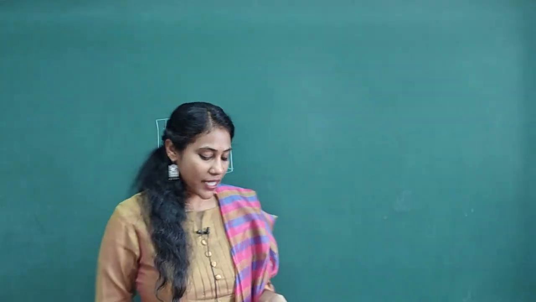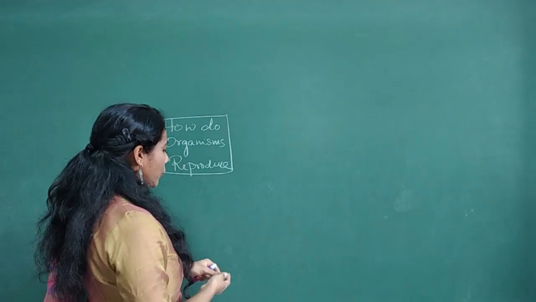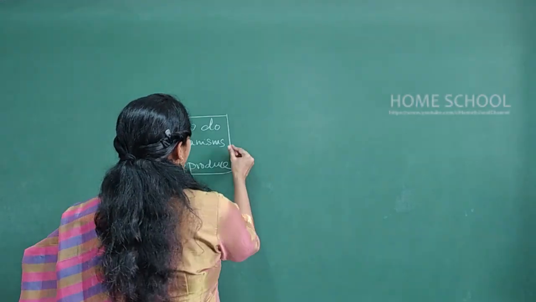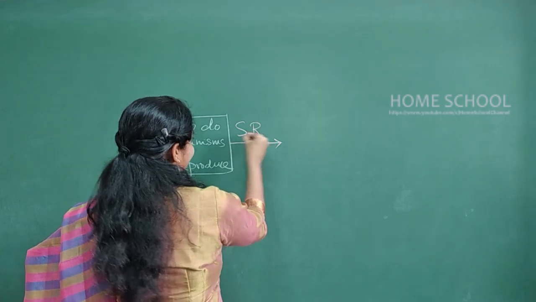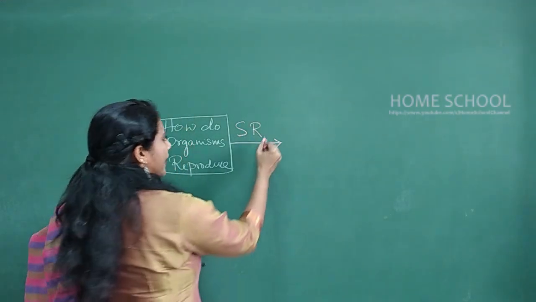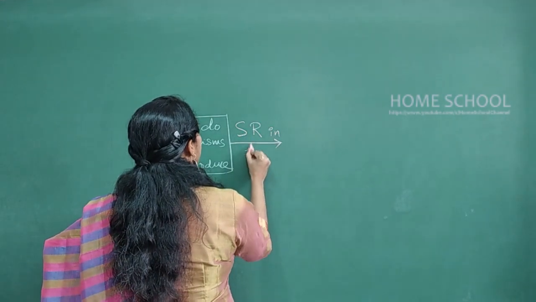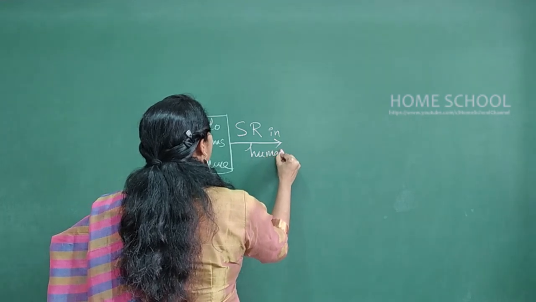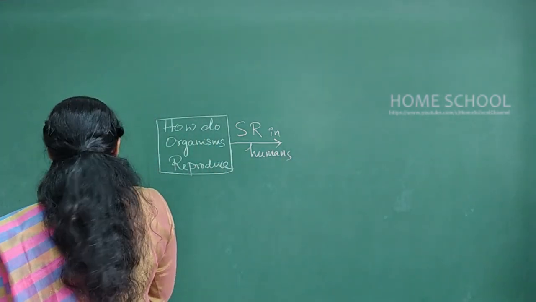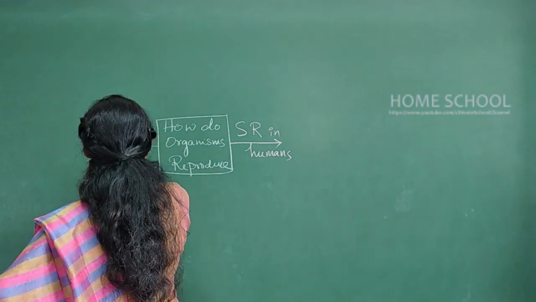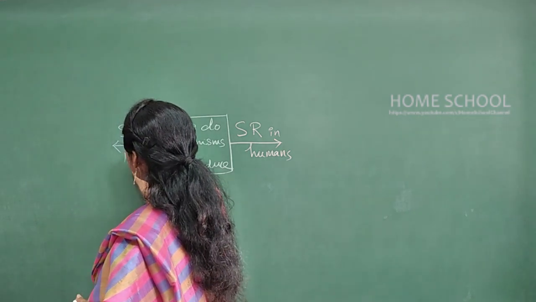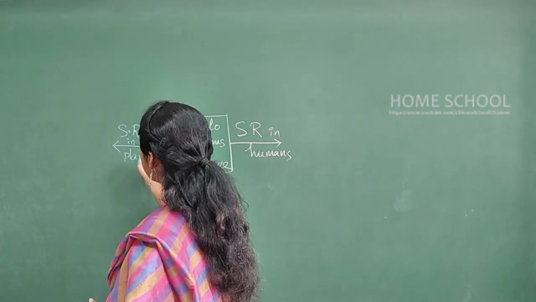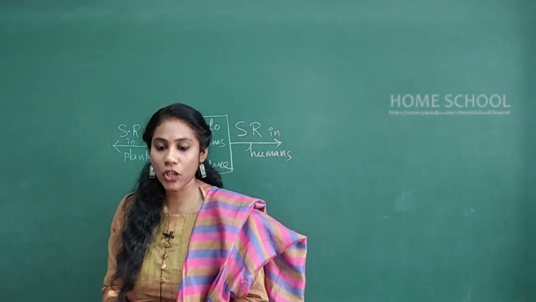So you will study mainly sexual reproduction in humans, as well as sexual reproduction in plants. These are the major concepts of the chapter you have to concentrate on.